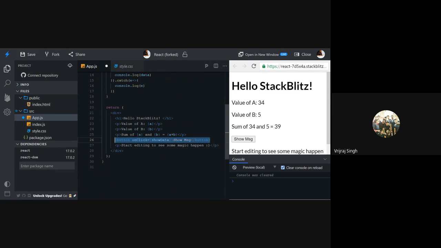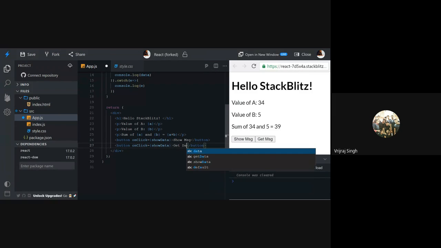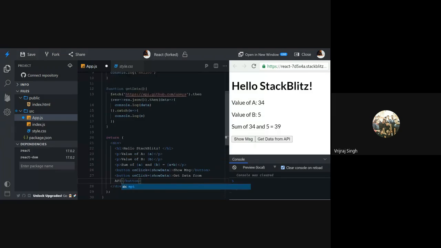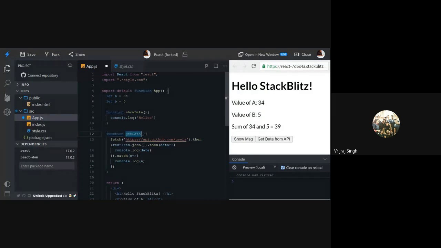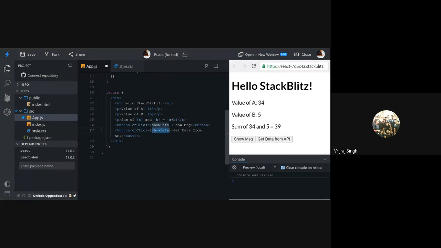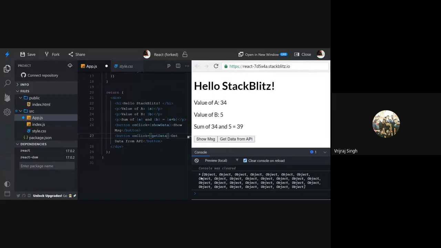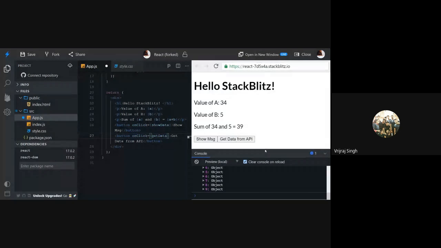So let's create a button. I will copy this one and paste it here. Okay. So now here we write "Get data from API", and then my function's name is this one. The function's name is getData. So I'll use getData. Okay, so I'm ready. Here we have the output. So when I click on this particular button, we have data which is coming from APIs.